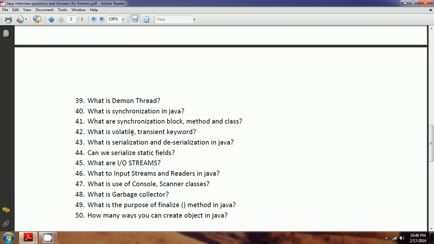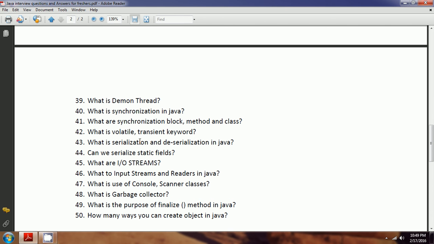Hence, the volatile keyword always makes sure that the thread accessing this variable gets the latest value from the memory instead of just getting it from the cache. So the volatile keyword makes sure that when multiple threads are trying to access the same variable, it maintains consistency across all the threads.